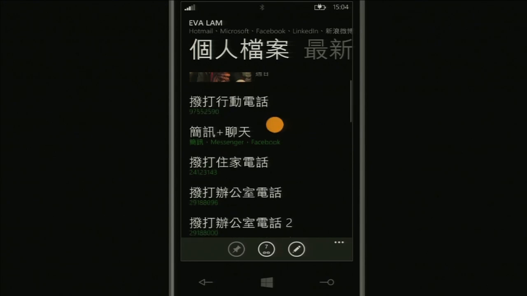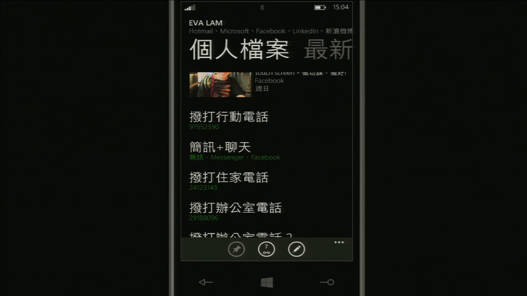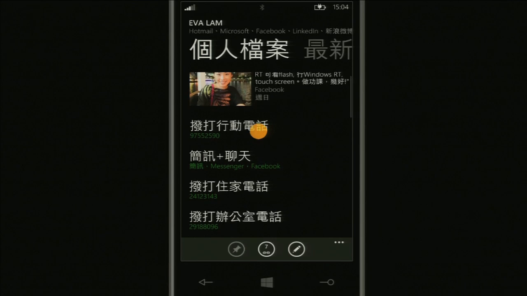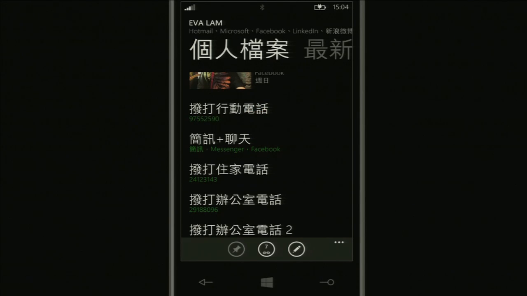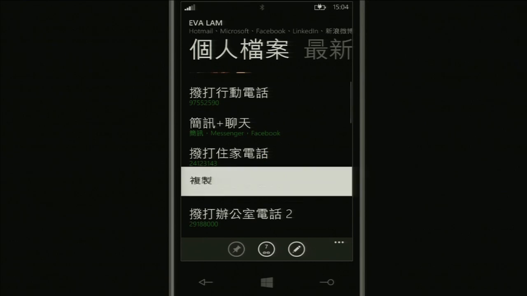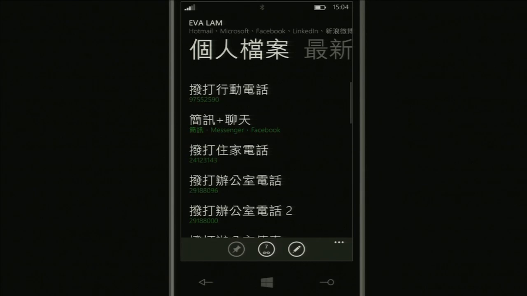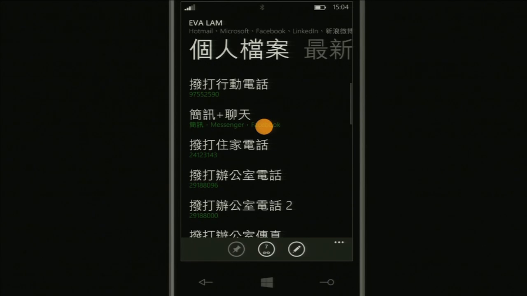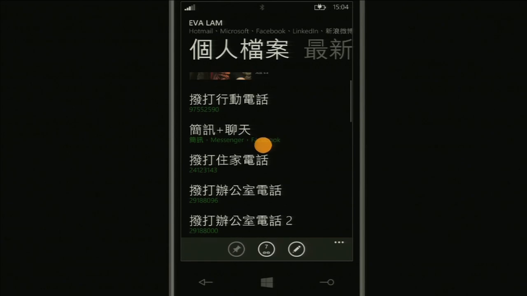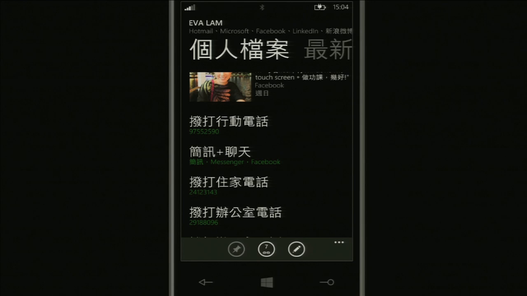Now, just look at this. What are the biggest wordings in here? You can see 撥打行動電話, that's dialing her mobile phone. And then down here, dialing home, dialing her office, or SMS to her, or IM to her. All those wordings in white are all actions. Why are we displaying the actions here?